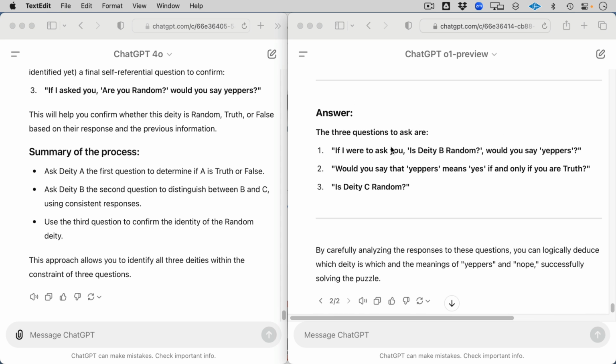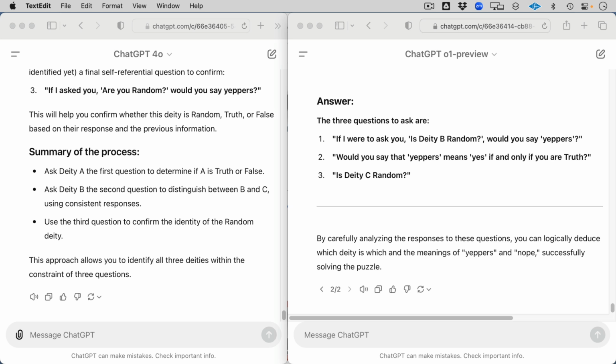So the 3 questions you ask are, if I were to ask you, is deity B random, would you say yes? And if you recall from moments ago, the answer is, if I were to ask you whether the deity on my left is random, would you answer yeppers? So that's actually correct. If yeppers means yes, then it would only be truth. And is deity C random? So if I would ask you if you're a truth, would you say yes? And then the last one is, if I asked you if the deity in the middle is random, would you say yeppers? So is deity C random? That is really fascinating to me.